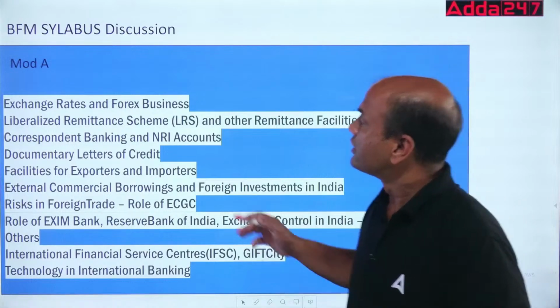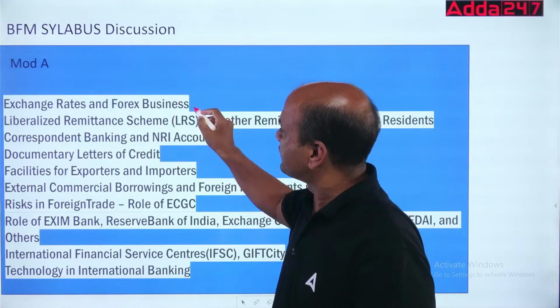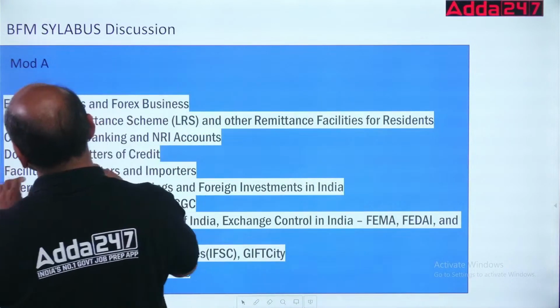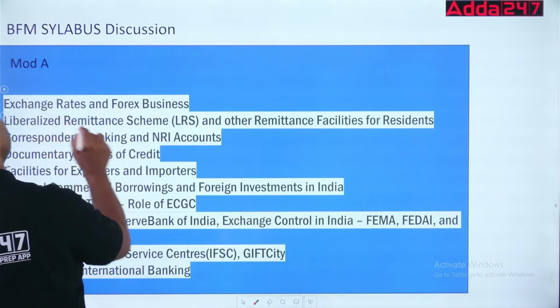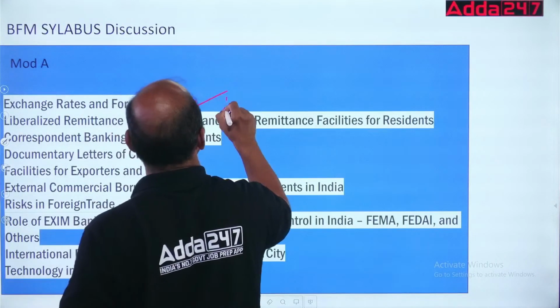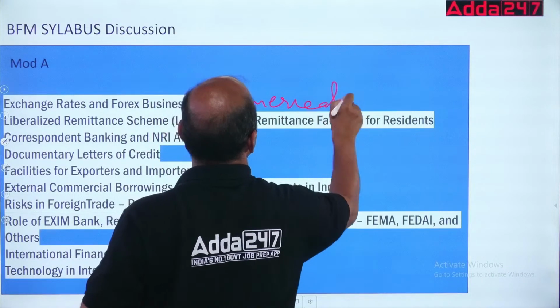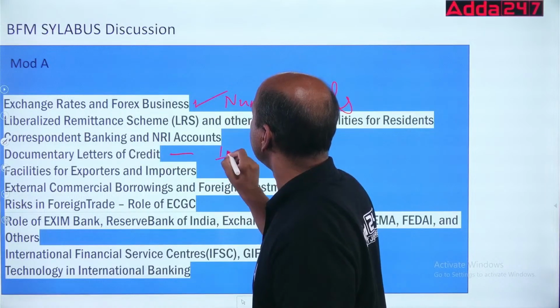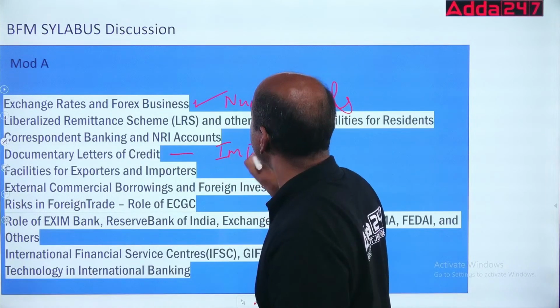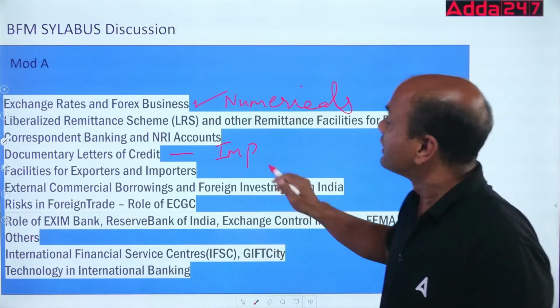So exchange rates is important; for numericals you have to focus on this. And this theory is important and difficult, I will call it, because various bank names are there. So numericals and theory.